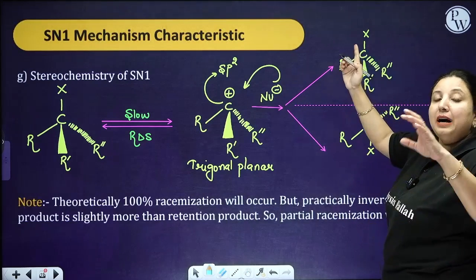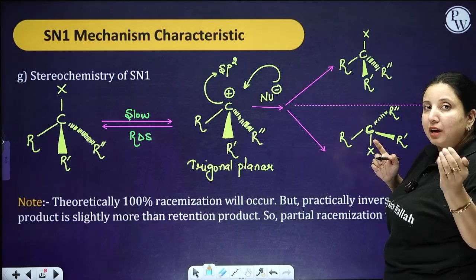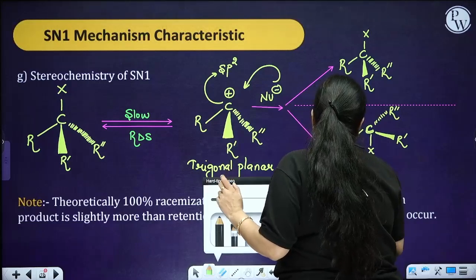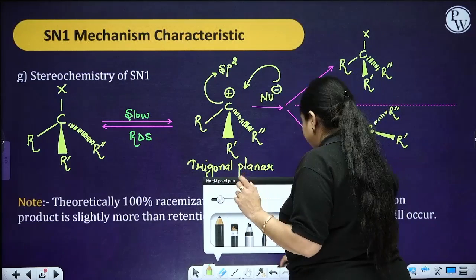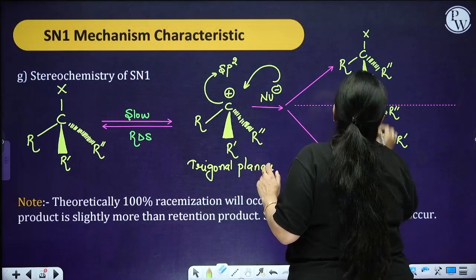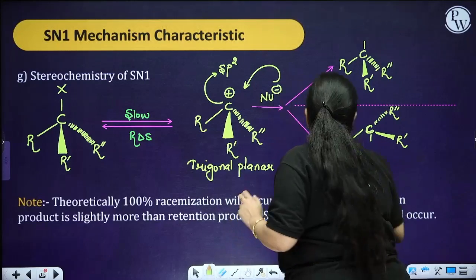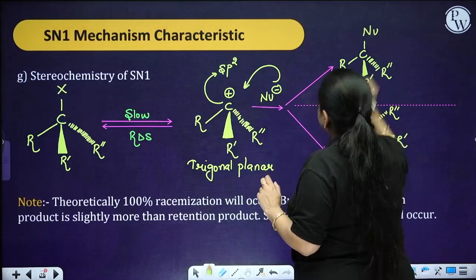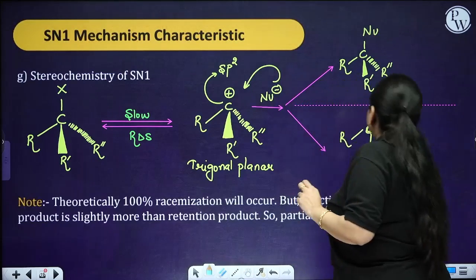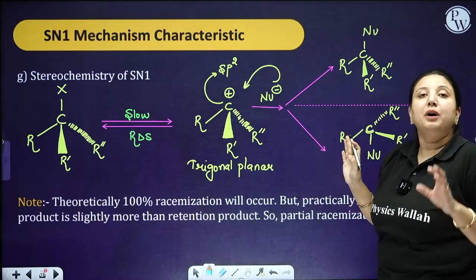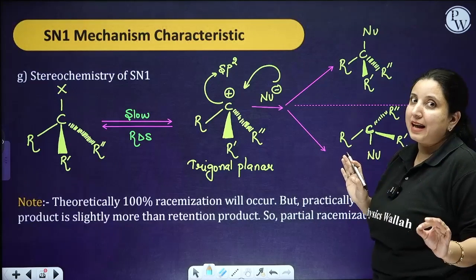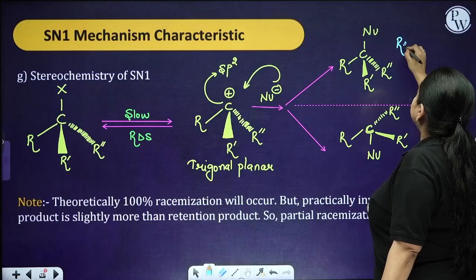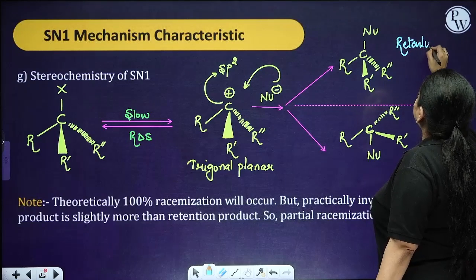When it is going to attack, the nucleophile is going to attack the carbocation at the same place. Sorry, I just kept the halides only, as I was saying the halide over here. It is the nucleophile. Now, when your nucleophile attacks the position where the halide was attached, remember one thing: that particular product is going to be called a retention product.